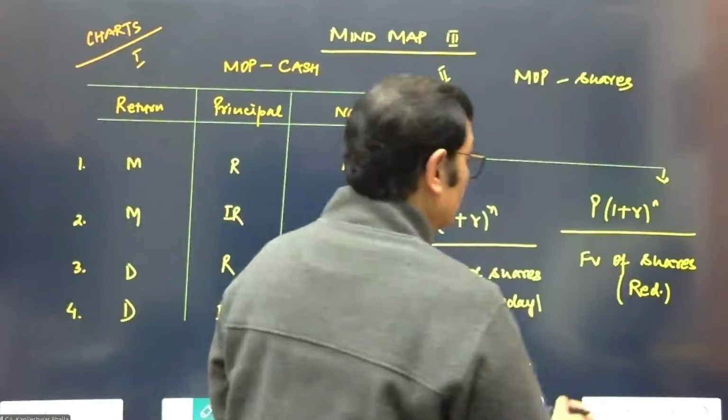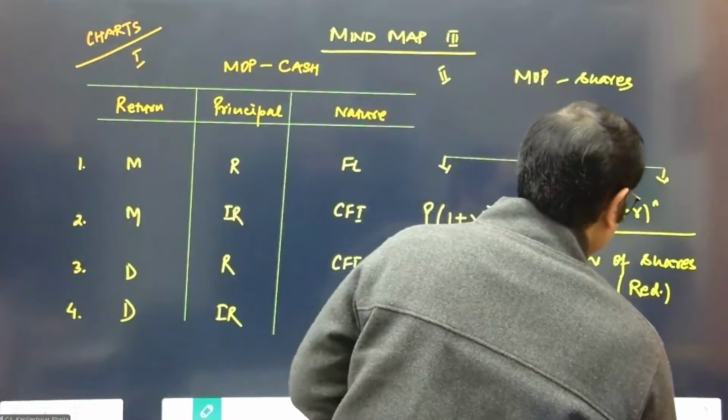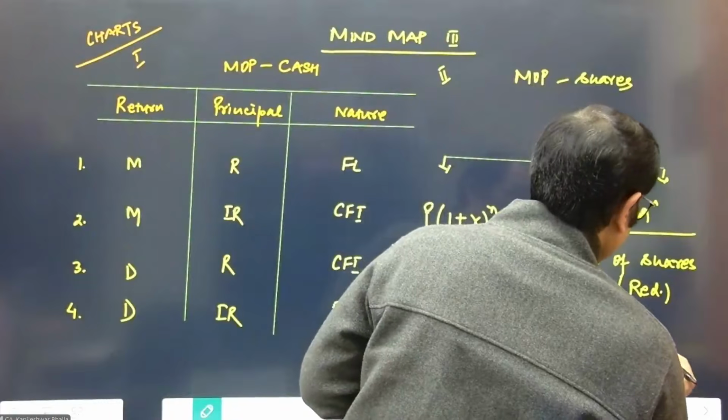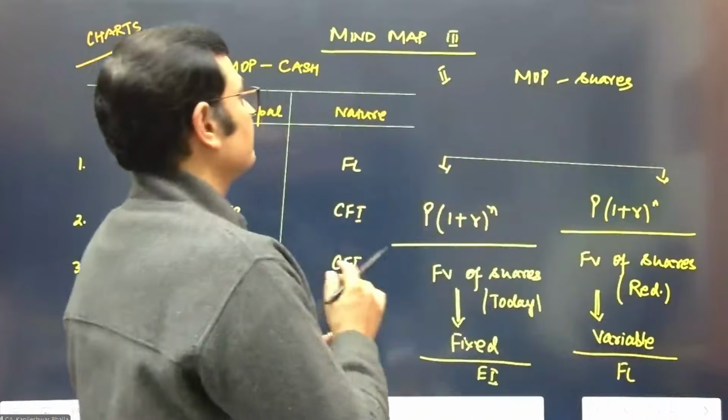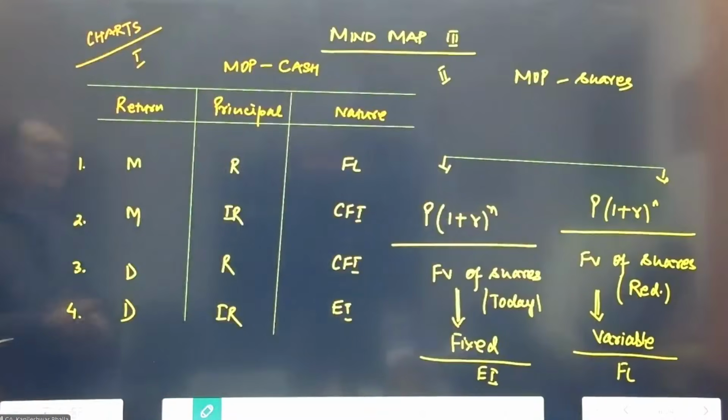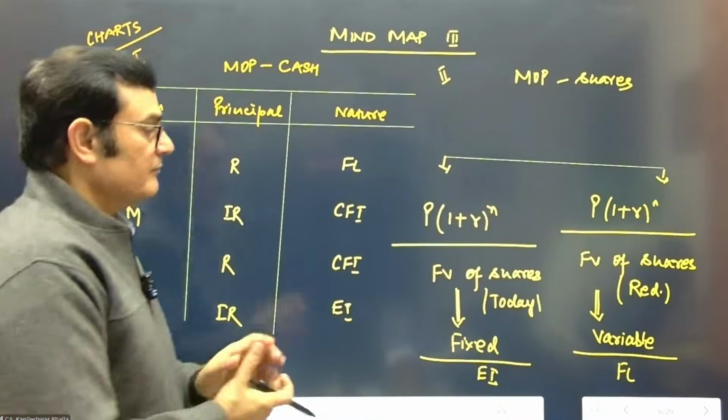Which means we are considering variable in number. And if you're considering variable in number, it becomes a financial liability. That makes chart number 2, that is the mode of payment is shares.